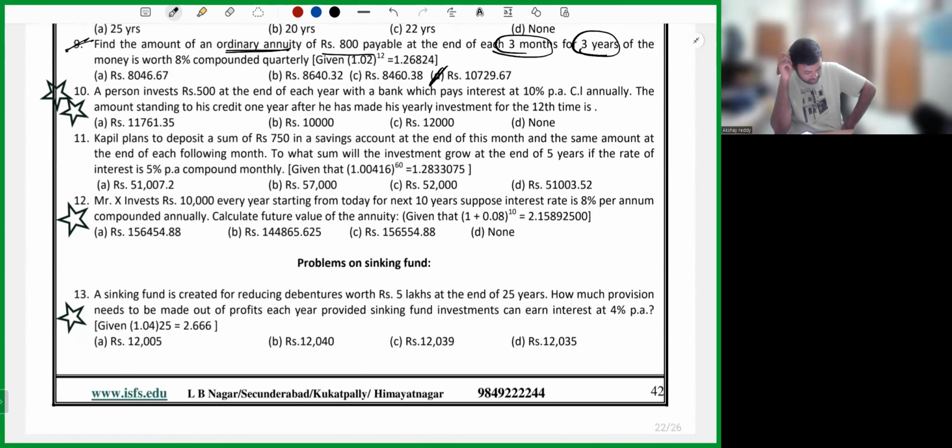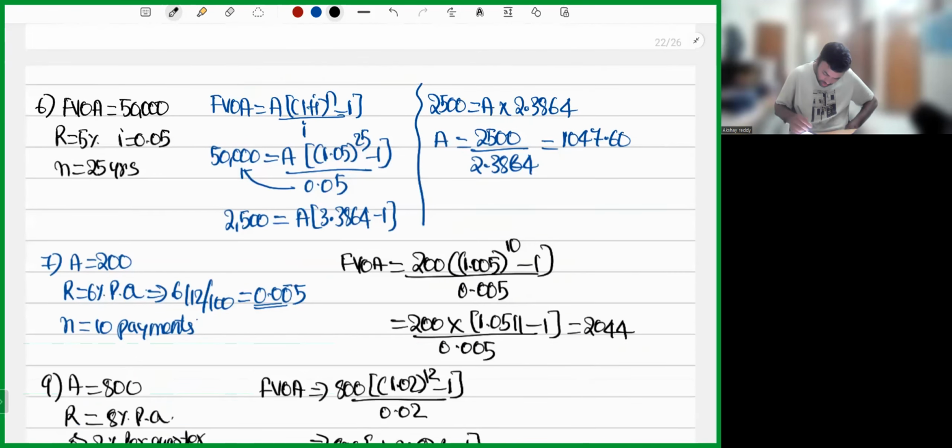Now, please look into this question number 10, my dear friends. He's telling a person invest 500 at the end of the each year, at the end. So it's an ordinary annuity. With a bank which pays 10% per annum compound interest annually, the amount standing to his credit after he has made a yearly investment for 12th time. A is 500. Time period is 12 years. Rate of interest is 10%. Simple question. Let's go ahead and solve it. Question number 10.